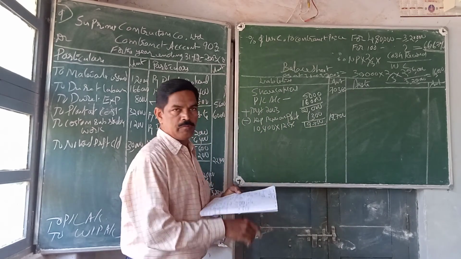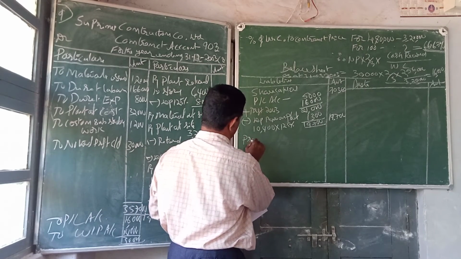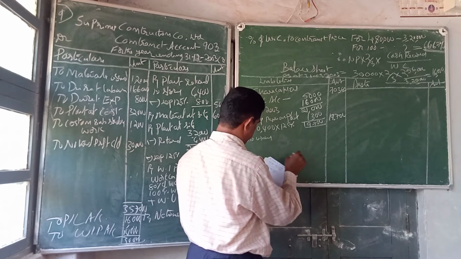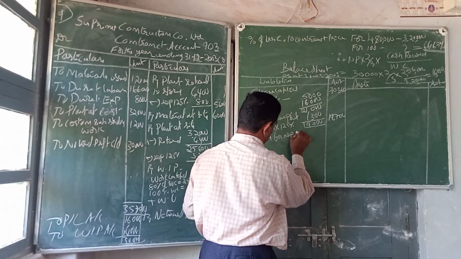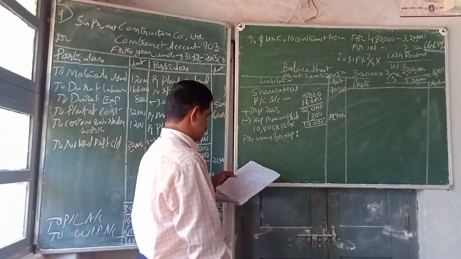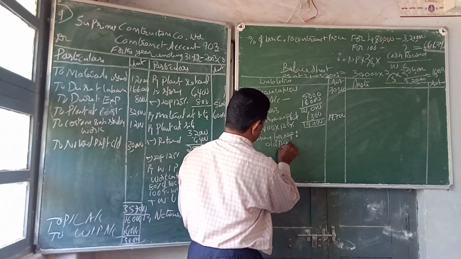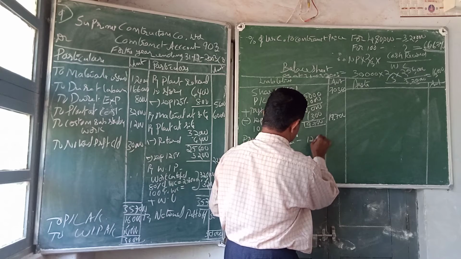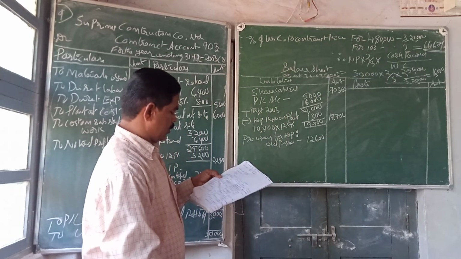Then a separate provision has to be shown on the liability side, provision for depreciation. In the old balance sheet also a provision is there. Old provision is 12,600. Plus this year we have made a provision.